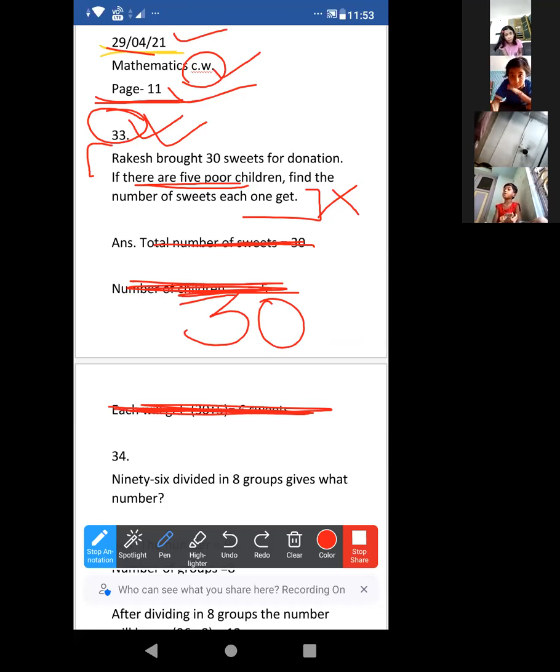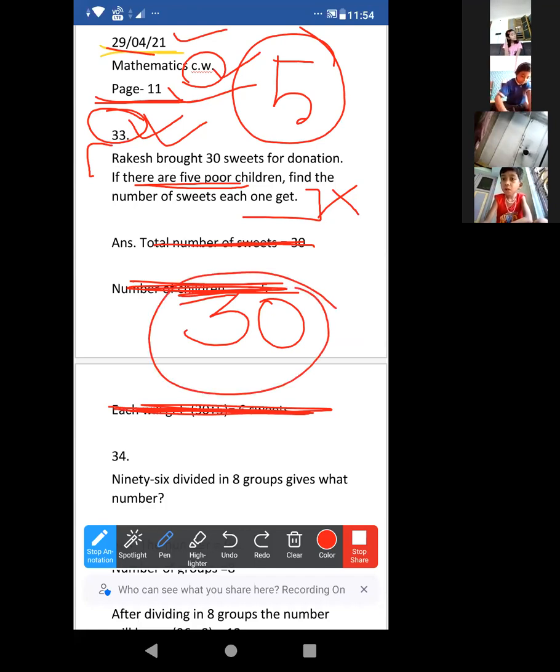And there are 5 poor children. That means we have to distribute these sweets among those 5 children. Yes or no? Just shake your heads if yes. Okay. Acha. That means we have to distribute these 30 sweets among these 5 children.